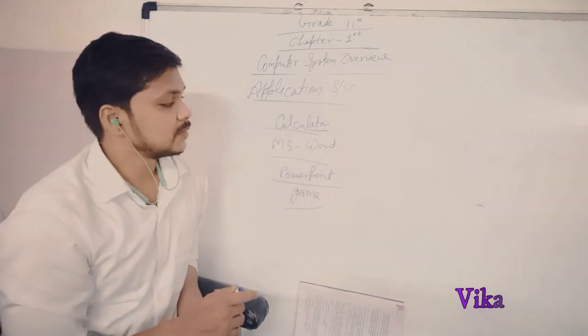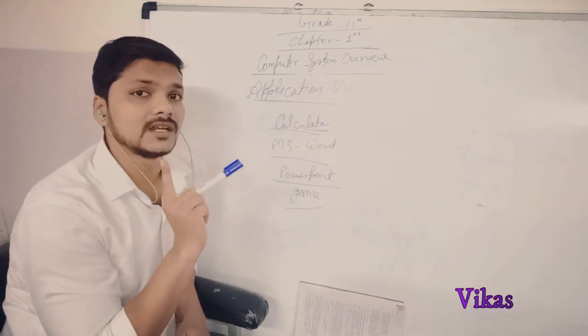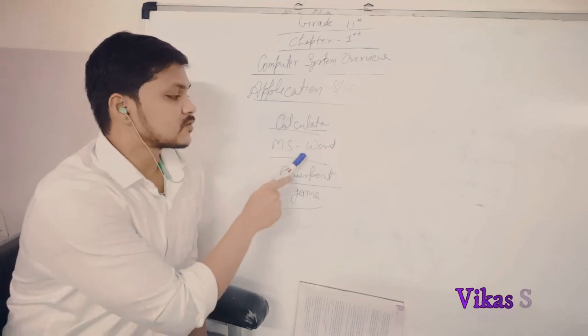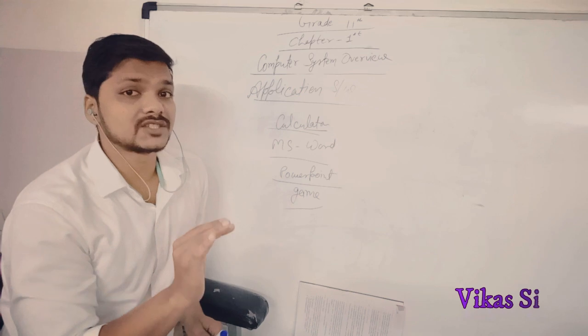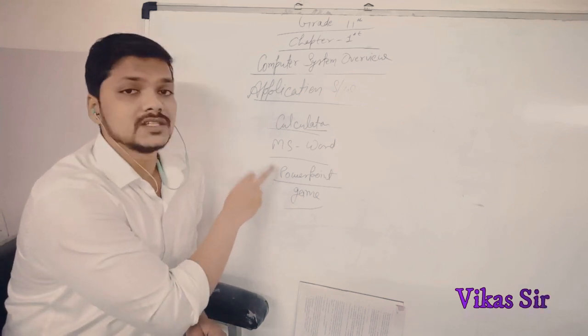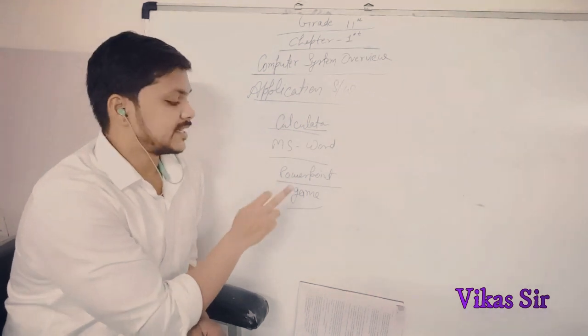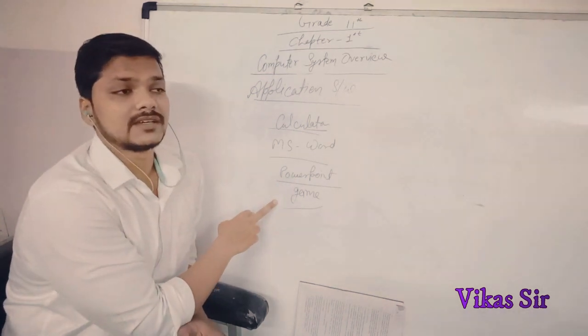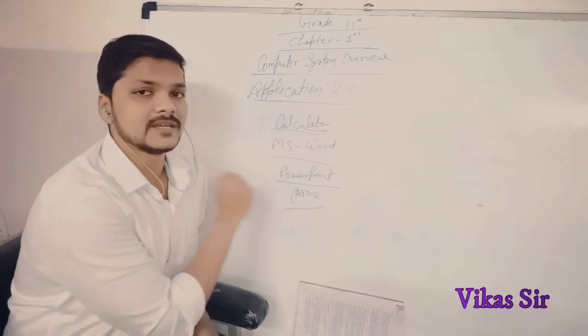How can we say that? Because a calculator is used only to perform mathematical calculations. MS Word is used only to write text on a page. PowerPoint is used to show a presentation in the form of slides. A game is used to play something, like a car game. Any game can be considered under game softwares.